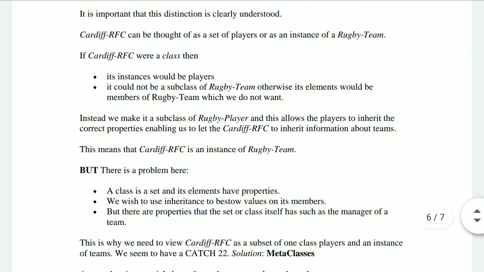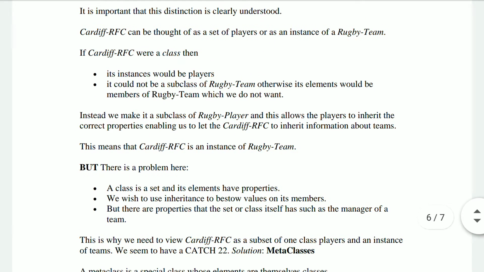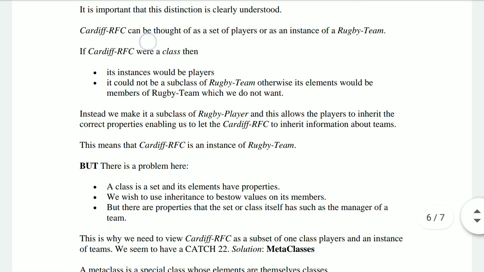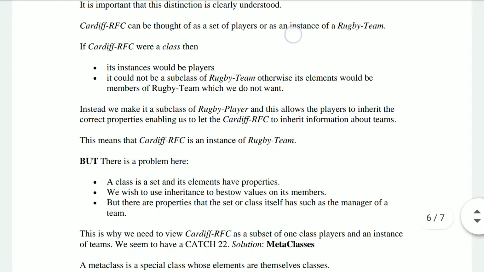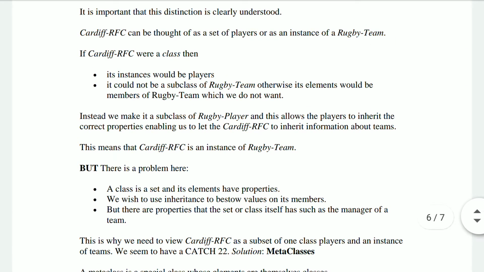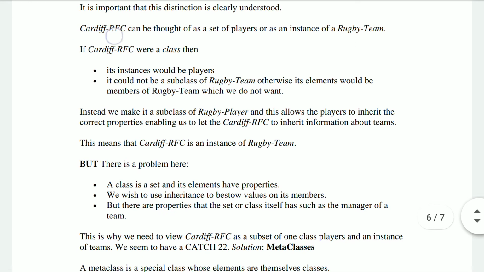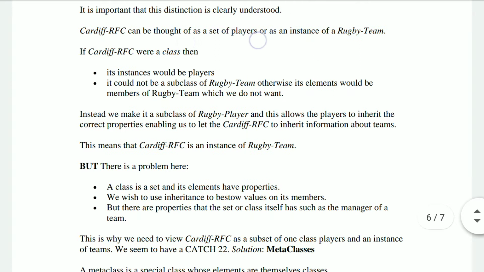I repeat this statement once again. The set of players that Cardiff RFC holds will belong to Cardiff RFC if it is an instance, that means it belongs to the class of rugby team. That means there are many rugby teams, out of which Cardiff RFC is one, whose set of players are fixed. The players of this team would not go for any other team.